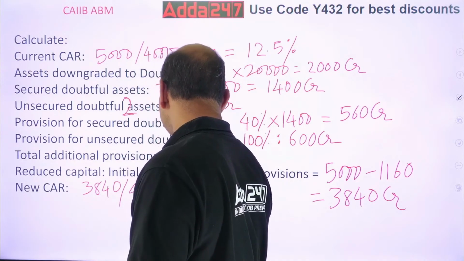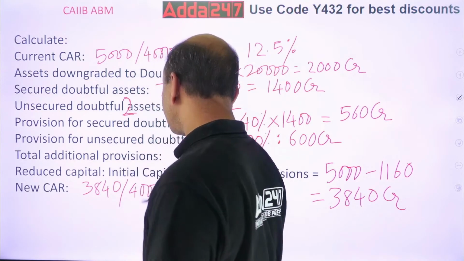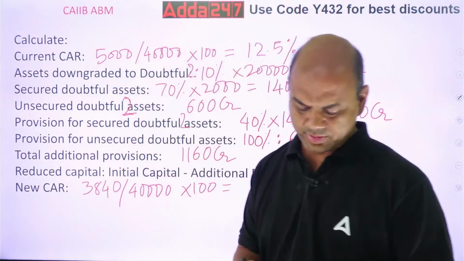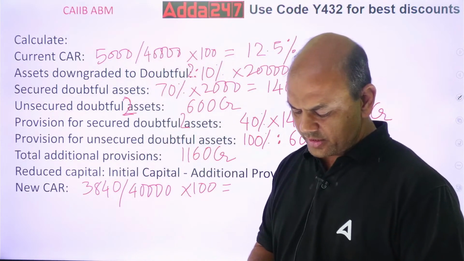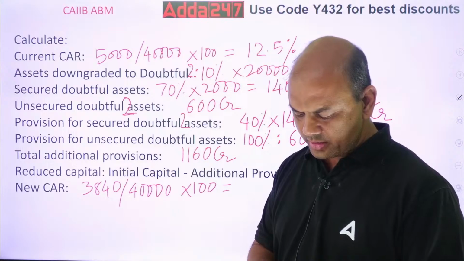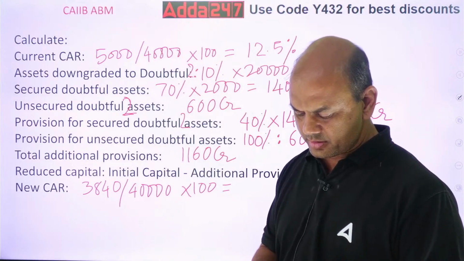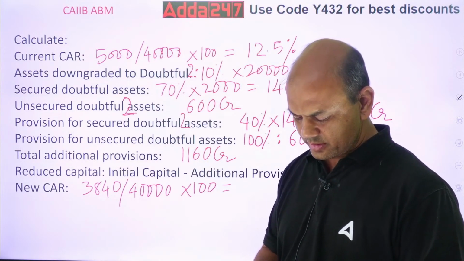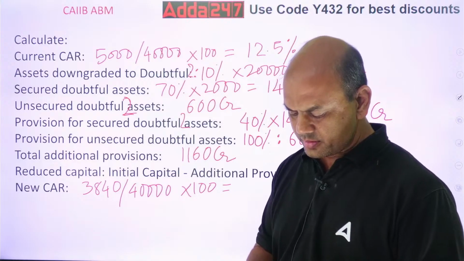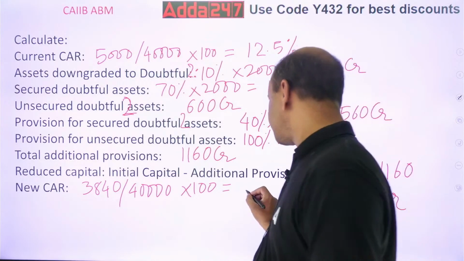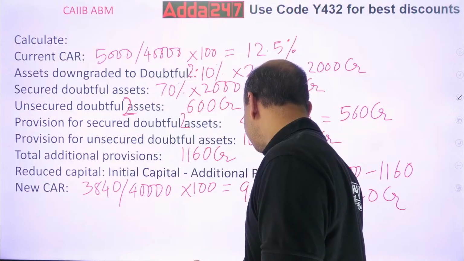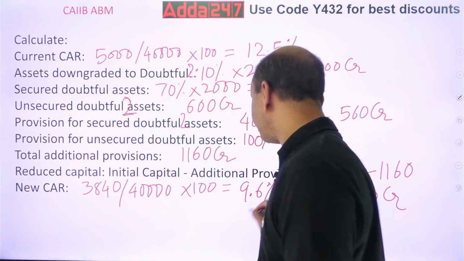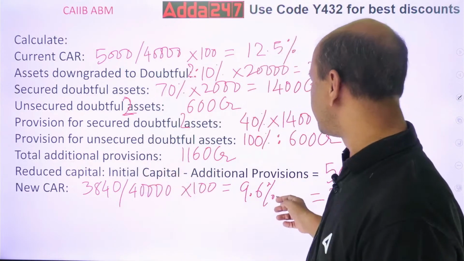Okay, you have to do it into 100. So get the answer now. 3840 upon 40,000 into 100. So 9.6. 9.6%. So new capital adequacy is 9.6%.